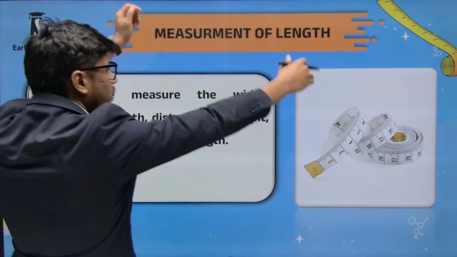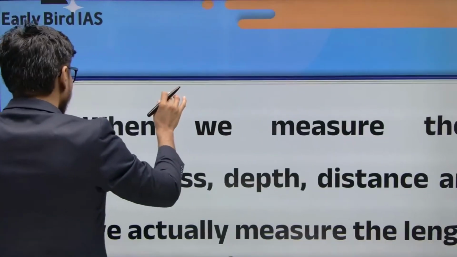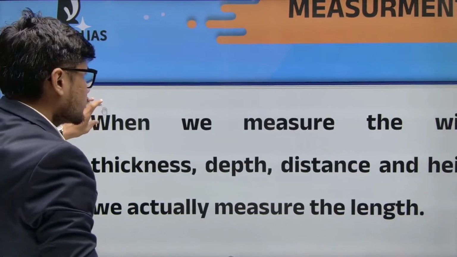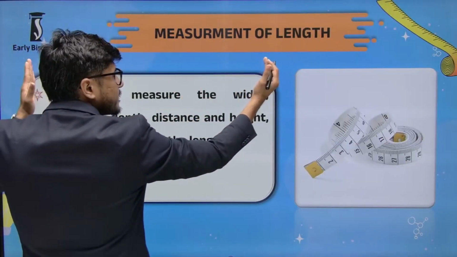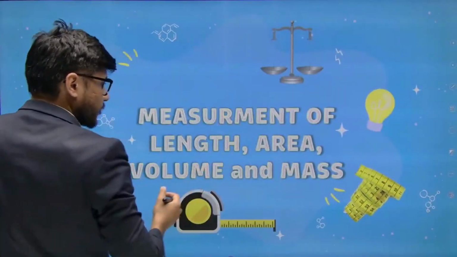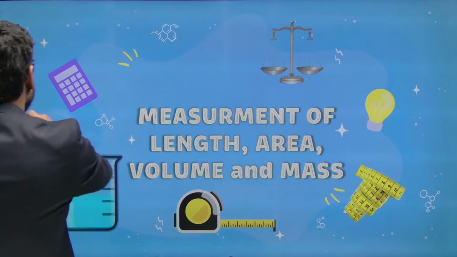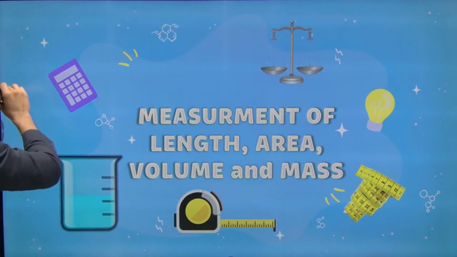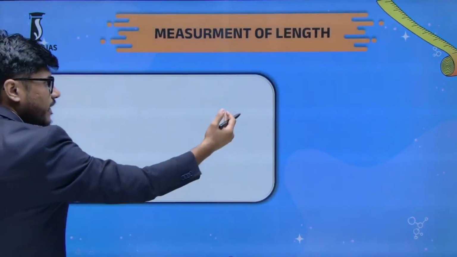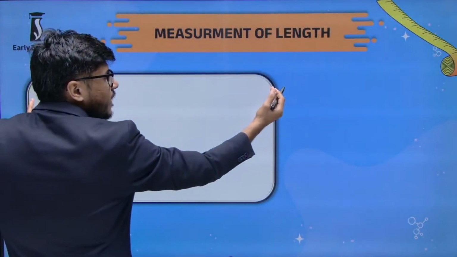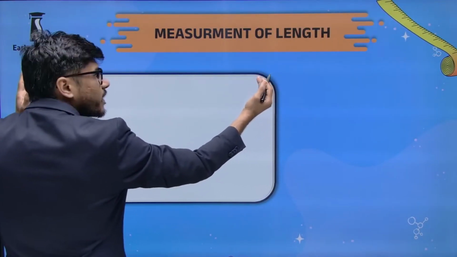For example, let us see this board. This is a smart board. Whenever I am measuring this length, this particular length, I'm measuring the distance between this point and this point.